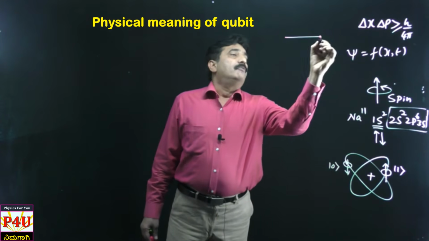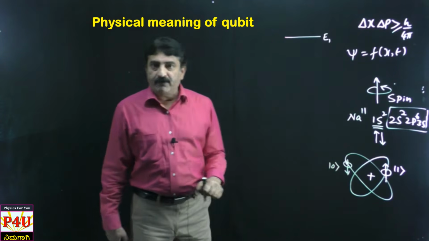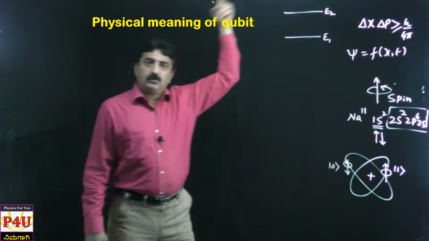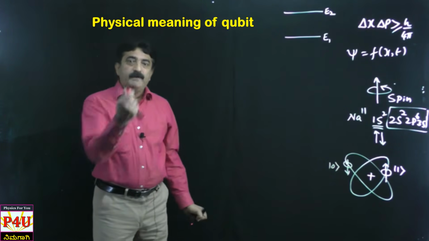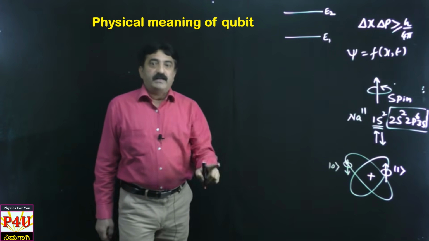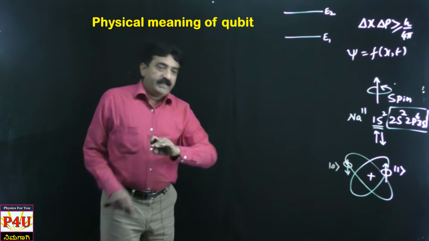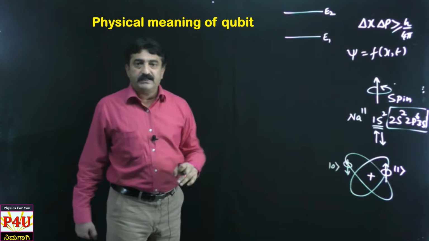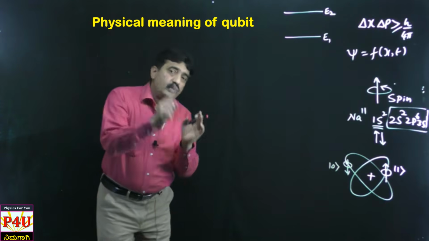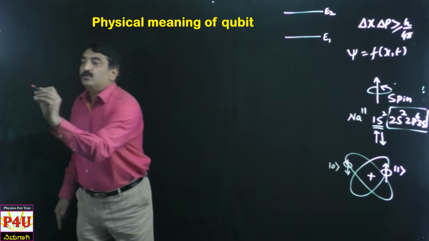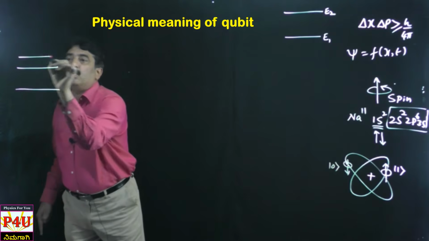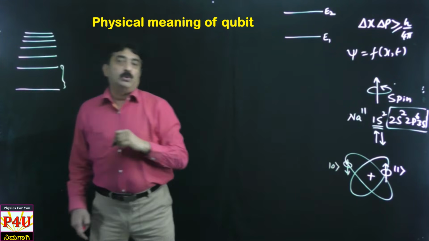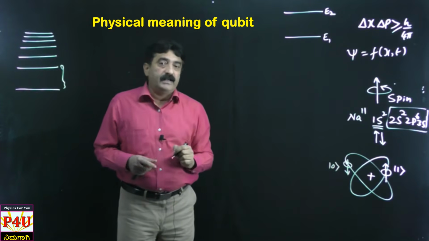This electron will be having energy E1. It can have E2 also, E3 also, E4 also, any number of energies. Okay, please recall the hydrogen atom energy level diagram. There is a ground state energy, next first excited, second excited, third excited, etc. Out of so many energy levels, I consider only two.